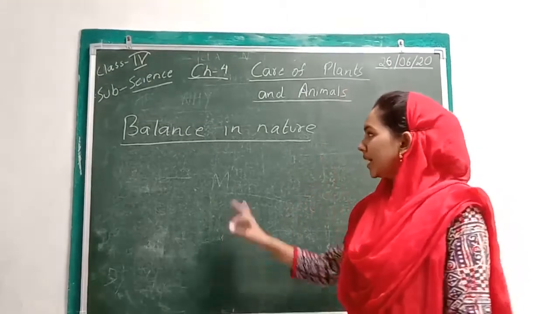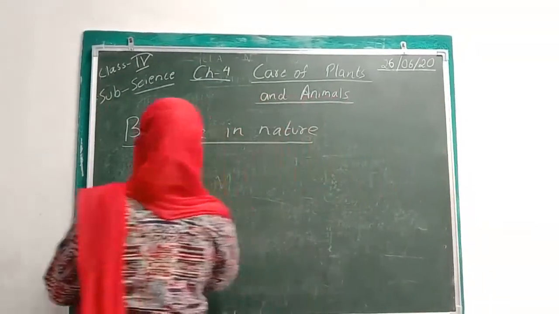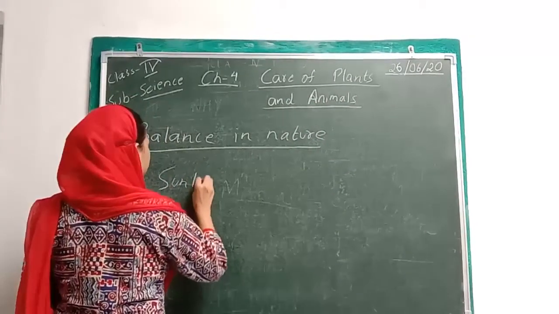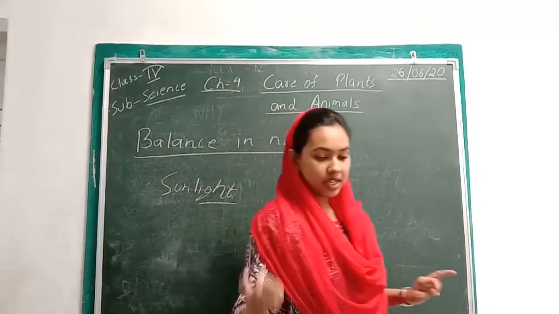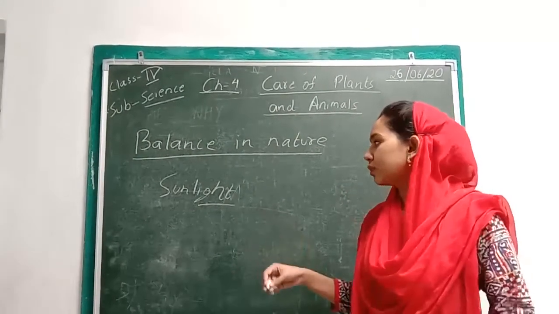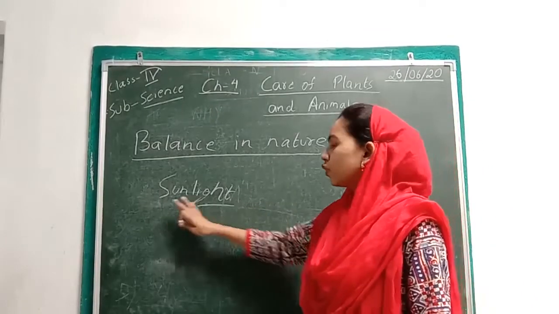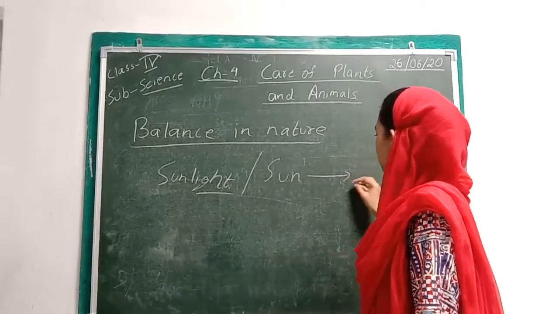Now, green plants make food for themselves with the help of sunlight. They require sunlight also. Then they utilize this food for themselves, and also store some of it. So we can say that for plants, the sun is the main source of energy.